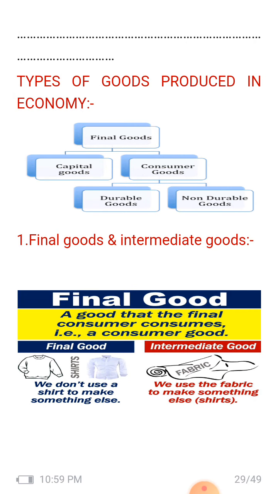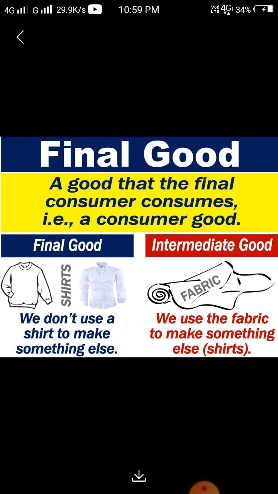Now students, here is final goods: a good that the final consumer consumes is called consumer goods. Here is the shirt. We do not use the shirt to make something else, so this is the final good if the consumer uses it, and if the producer uses it for further sale, that is the capital goods.